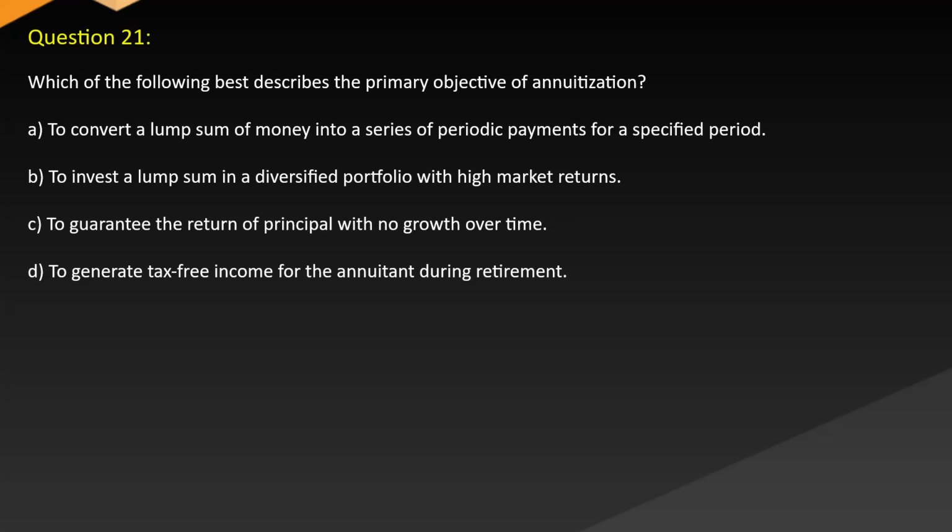A. To convert a lump sum of money into a series of periodic payments for a specified period. B. To invest a lump sum in a diversified portfolio with high market returns. C. To guarantee the return of principal with no growth over time. D. To generate tax-free income for the annuitant during retirement.